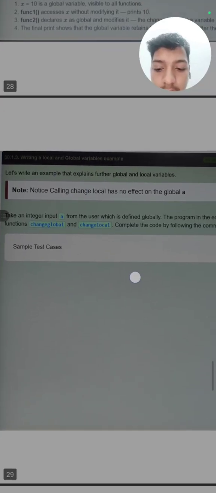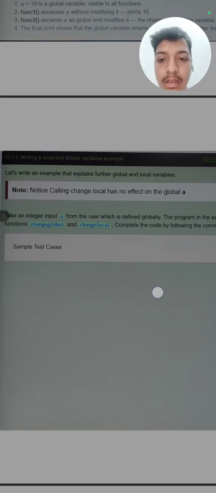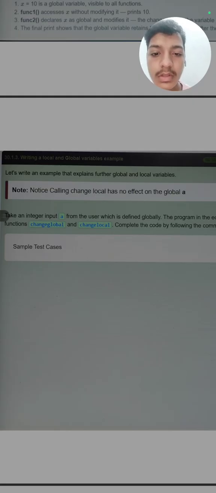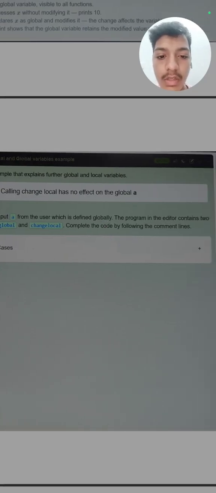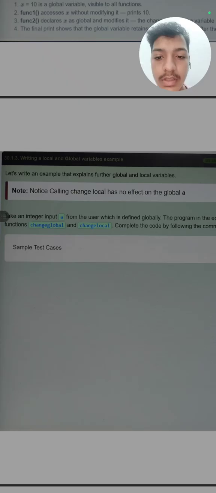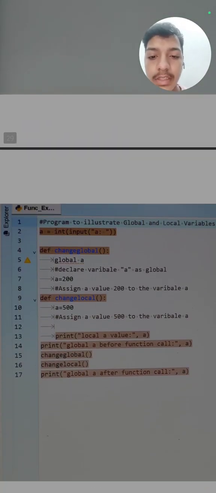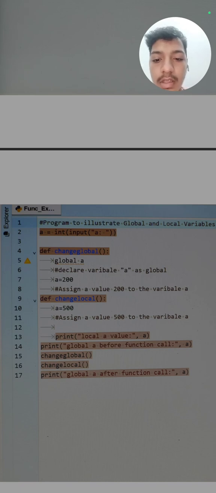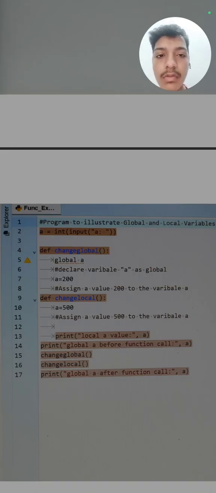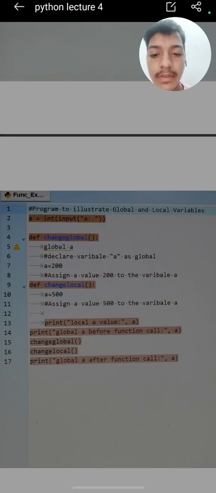Here I have given you one question. Let's see an example that calling change local has no effect on the global. Take an integer input a from the user which is defined globally. The program in the editor contains two functions, change global and change local. Complete the code. First we have to take input from the user, a is equal to input. Then define a function named change global, then declare a global variable like global a. If we want to define a variable as global, we need to write global in front of that variable.